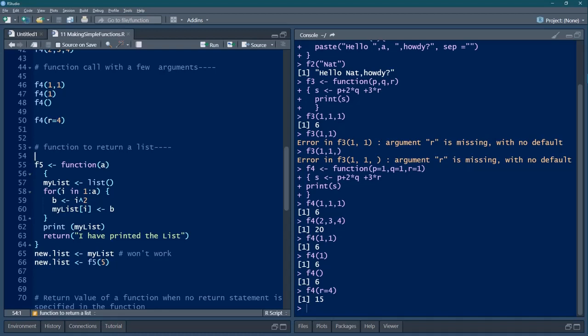If it is 1 colon 10, then the for loop will be done 10 times. Okay, so let us take the value 1 and then 1 caret 2, that means 1 squared. So B takes 1 squared, that is, B takes value 1. And now I am going to give the first index, mylist 1, as i is 1 presently, and here I have got 1 squared, that is 1.